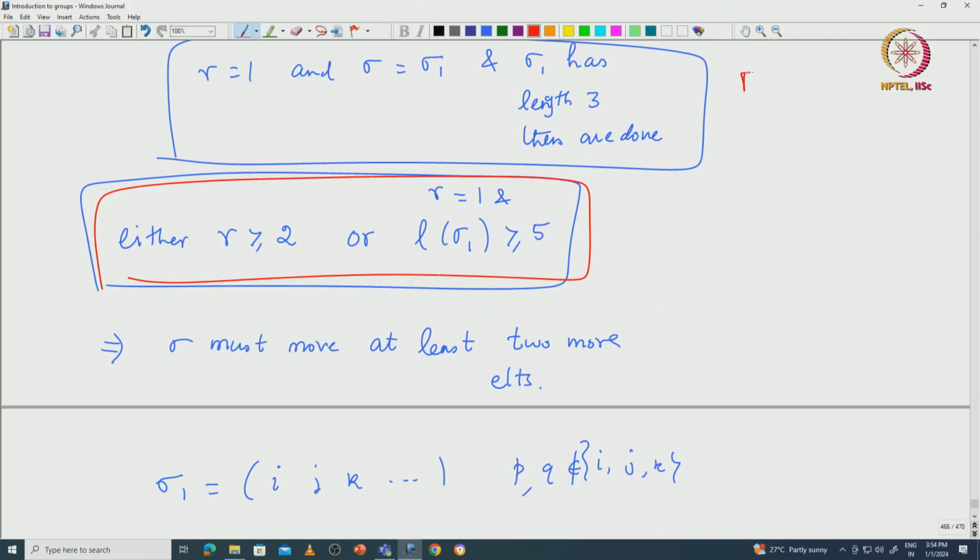Now, using this you can easily conclude something about the symmetric group. I will leave it as an exercise, you can think about it. If you take S n for n greater than or equal to 5, then you can prove that A n is the only normal subgroup of S n.